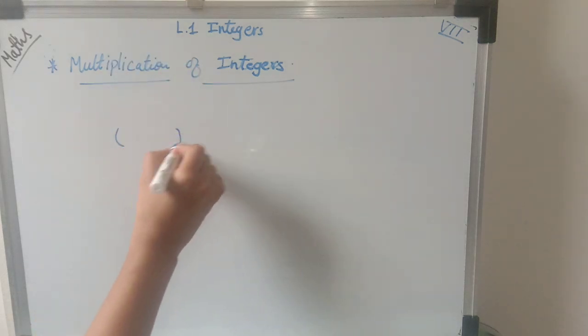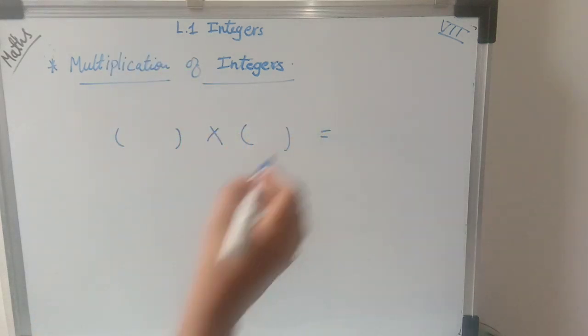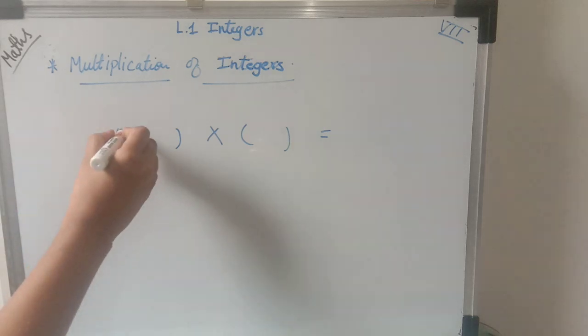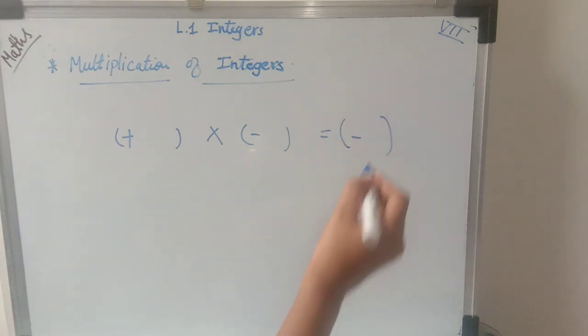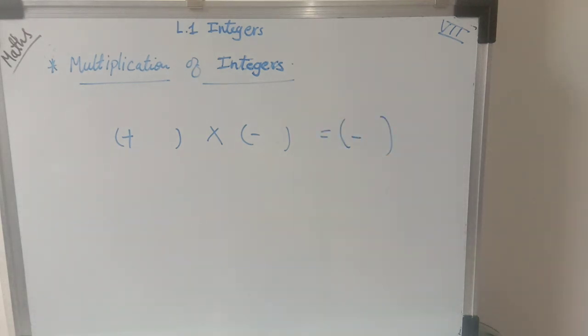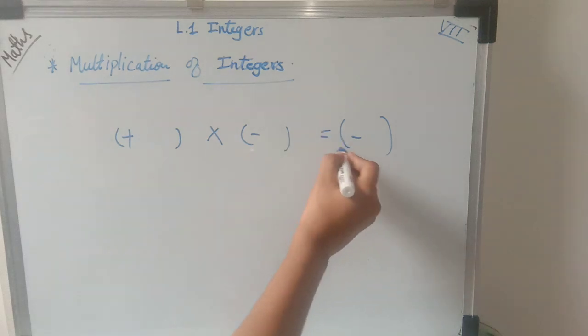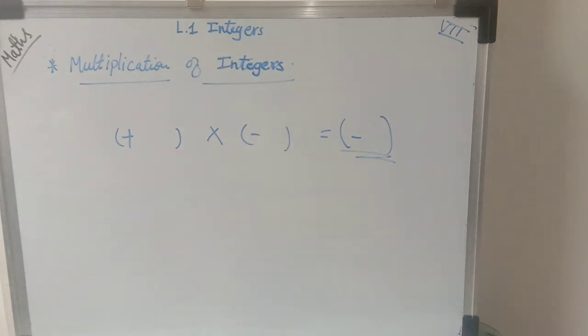When two integers are there, and one is positive and one is negative, the product is always negative. Remember that the product of one positive and one negative integer is always a negative integer.